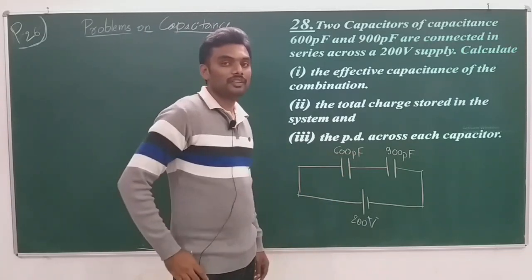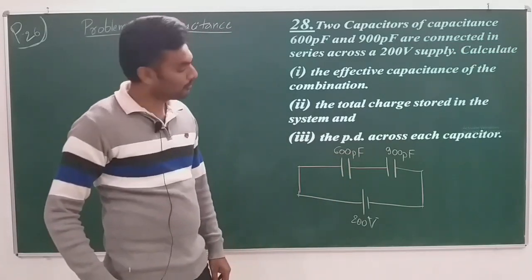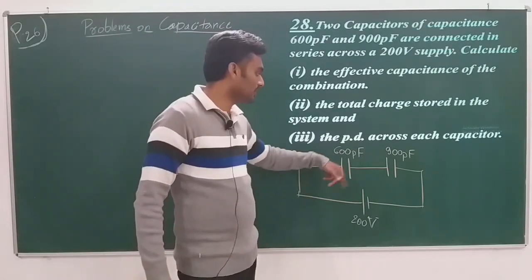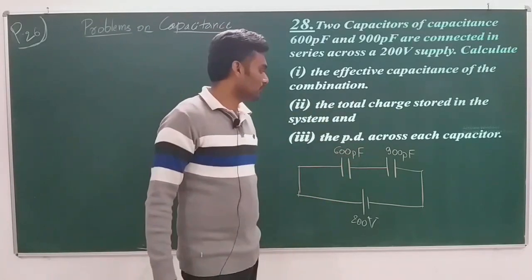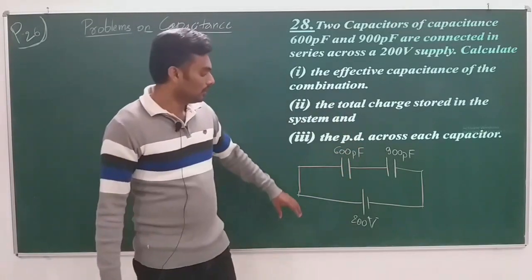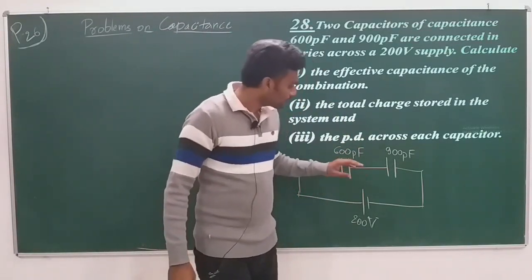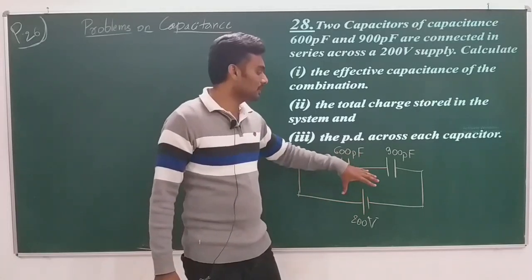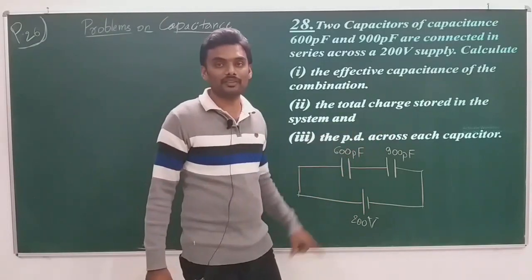You put the formula CS is equal to C1 C2 by C1 plus C2, you will get it. First, do the effective capacitance. Then the total charge stored in the system. Look, total charge stored in the system is the charge stored in the effective capacitance.